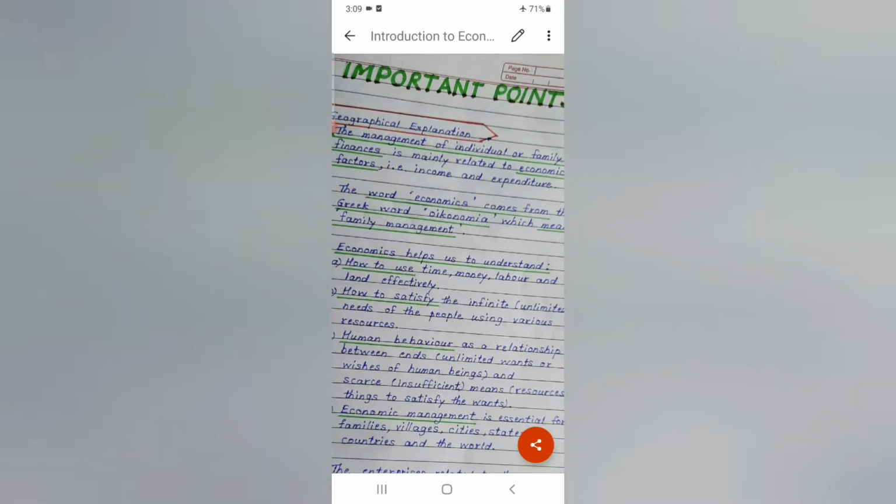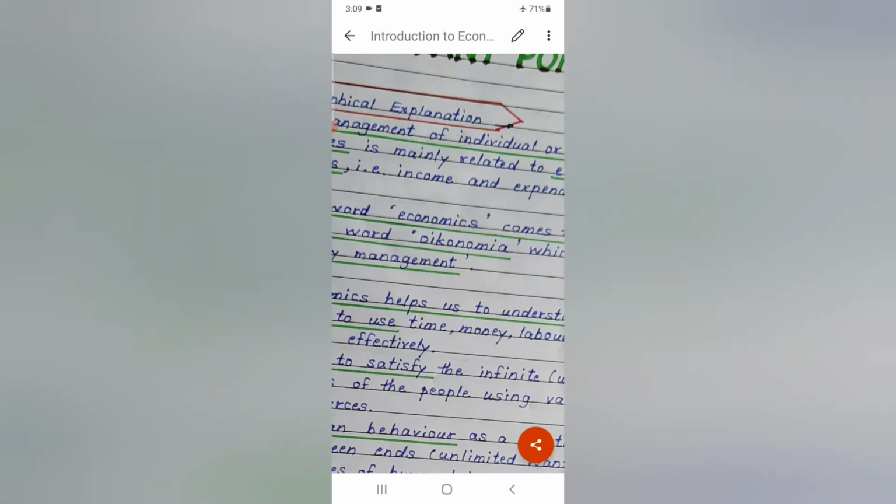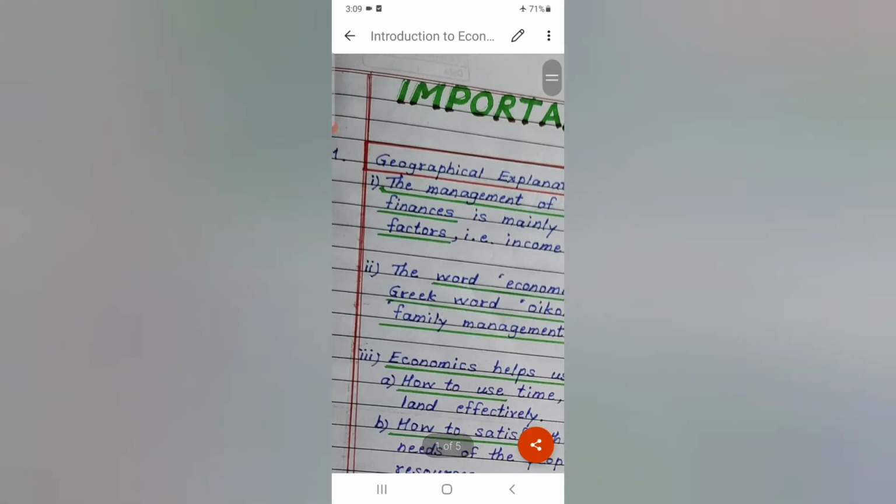So let's see the important concepts in this topic one by one. First very important concept is the geographical explanation of economy, economics and economy. The points tell you here that the management of individual or family finances is mainly related to economic factors, that is income and expenditure. What does this point tell us?